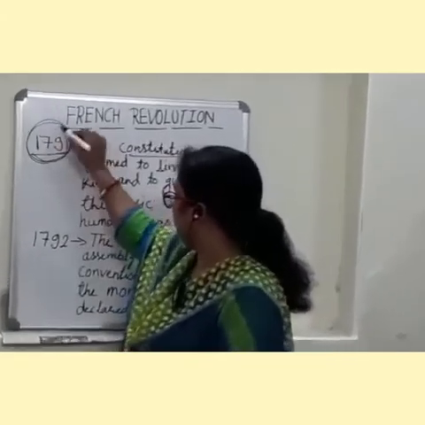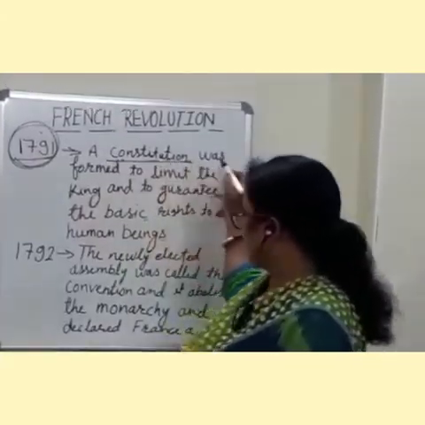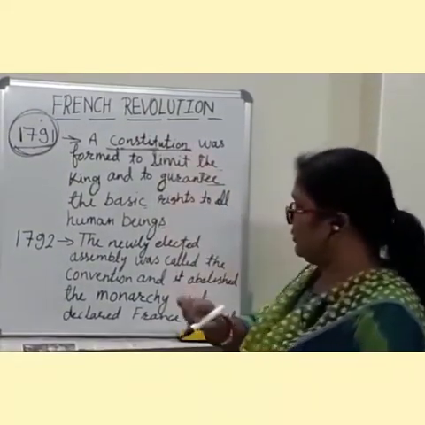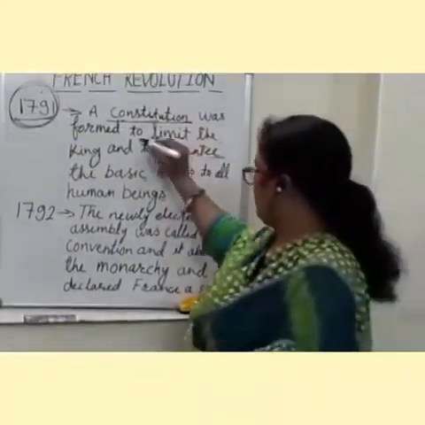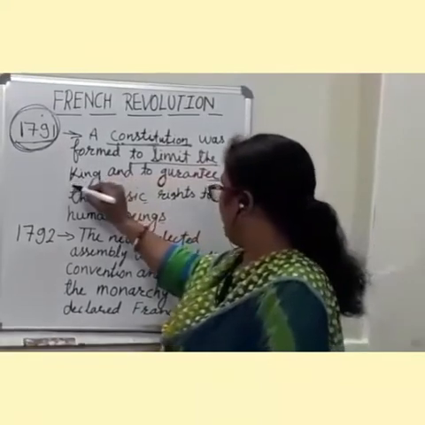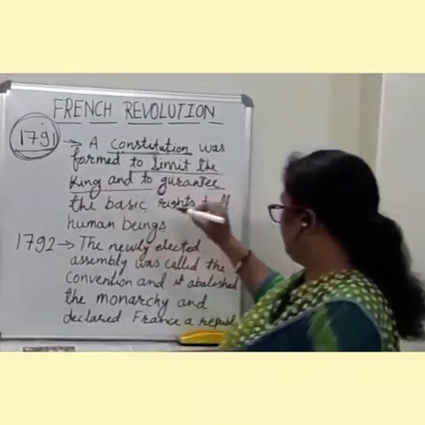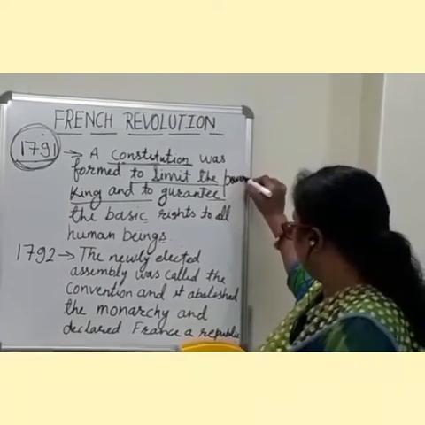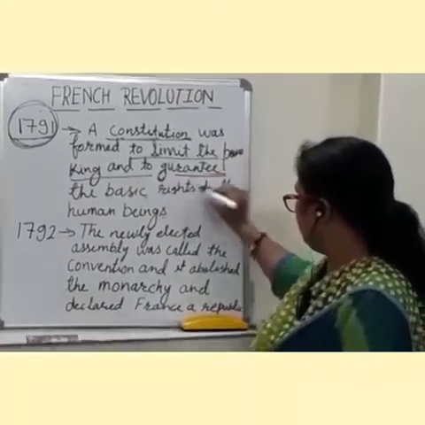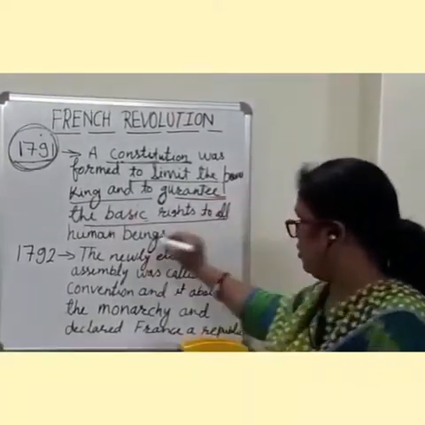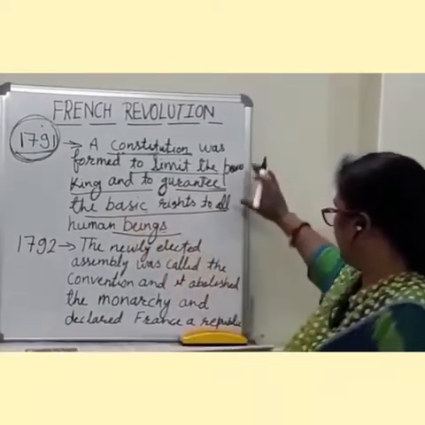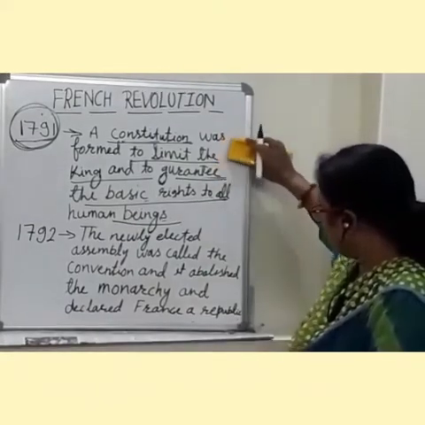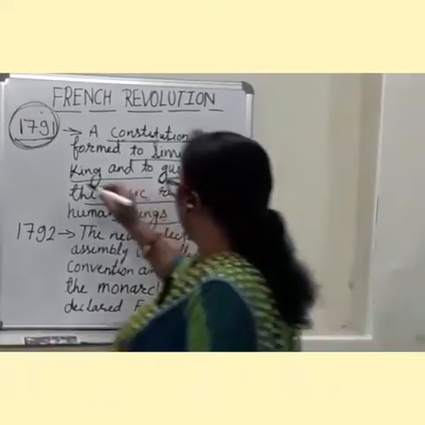Why did they make a constitution? First, to limit the power of the king, and to guarantee the basic rights to all human beings.